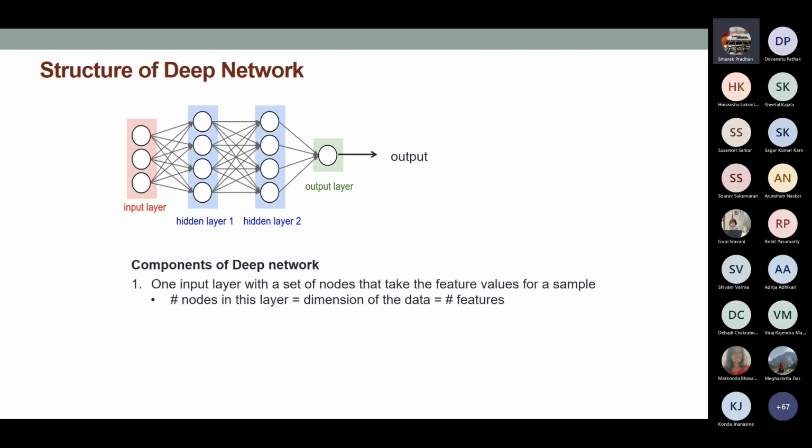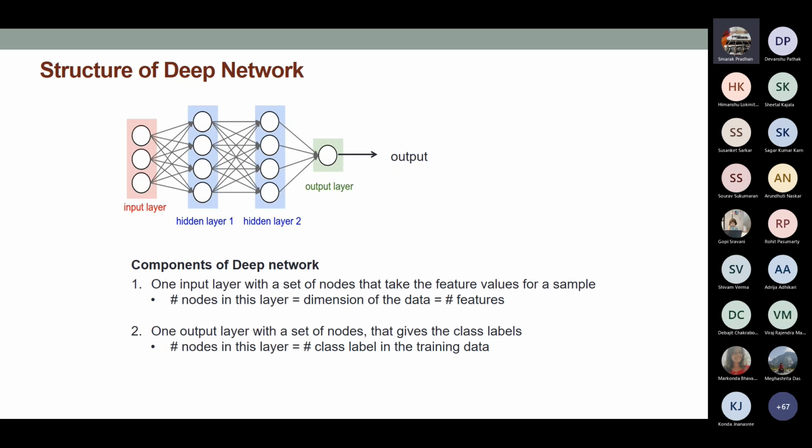Now this is the first component. The second is basically the output layer. There will be one output layer with a set of nodes, and the output is going to be either the class levels, if you think about the classification task. If you think about the regression task, for example, where your objective would be to predict some continuous value, then there is going to be only one node in the output layer. But for classification task, the number of nodes in the output layer equals the number of class levels that you have.